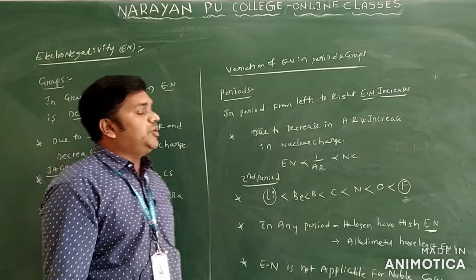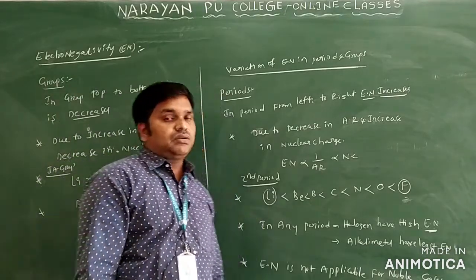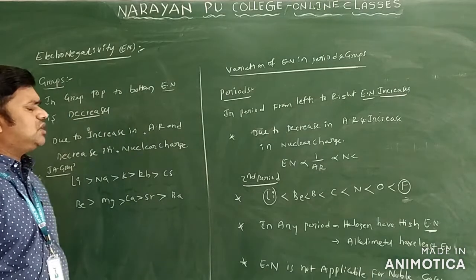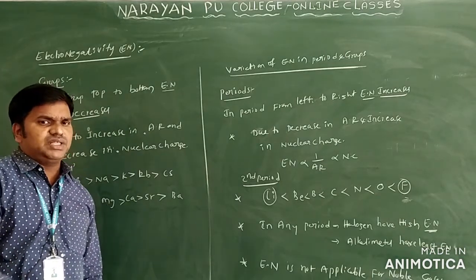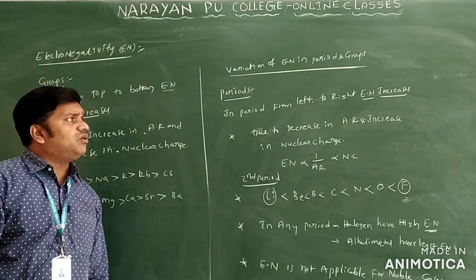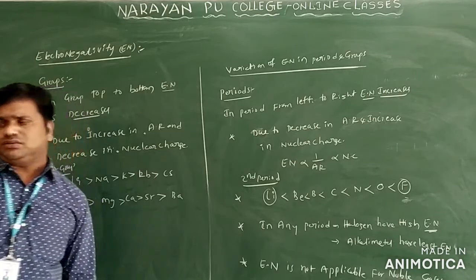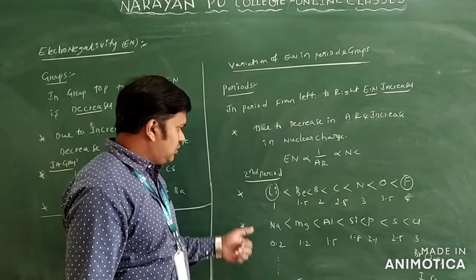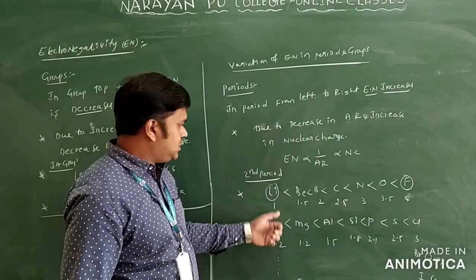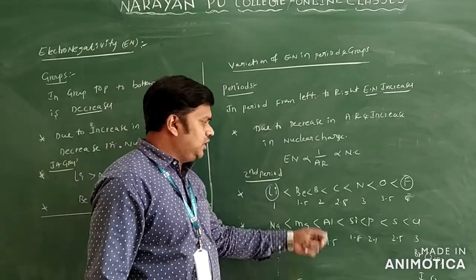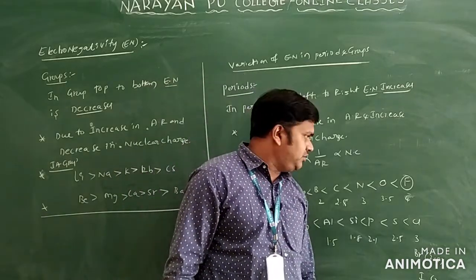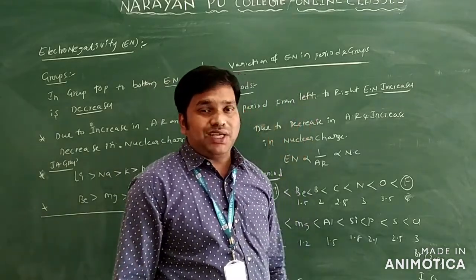In the case of periods, electronegativity increases. We'll see some of the values. Lithium is 1, beryllium 1.5, boron 2, carbon 2.5, nitrogen 3, oxygen 3.5, and fluorine is 4.